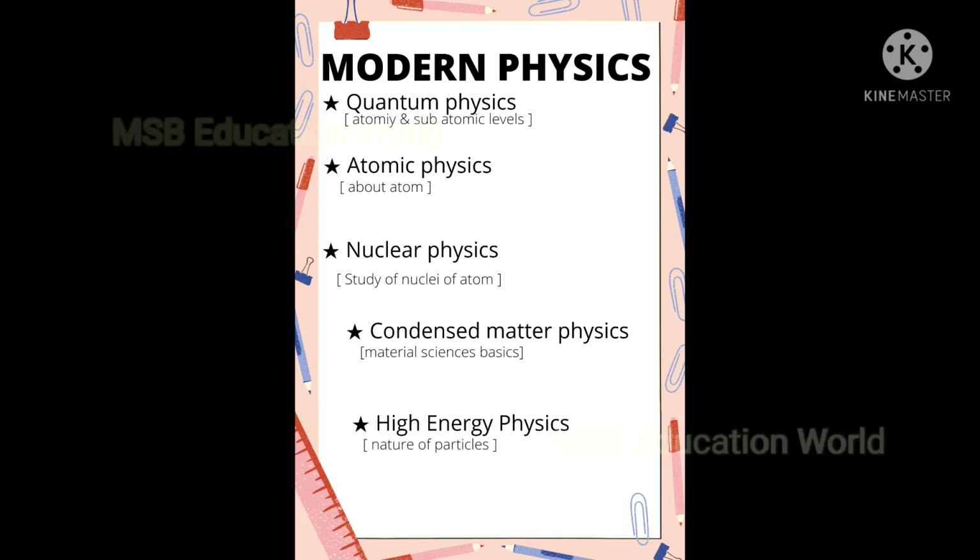There are 5 branches of physics developed in modern physics. Number 1. Quantum mechanics, which is studying at atomic and subatomic levels. Number 2. Atomic physics, which is about studying the structure and properties of the atom. Number 3. Nuclear physics, which is about studying the structure, properties and reactions of the nuclei of the atom.